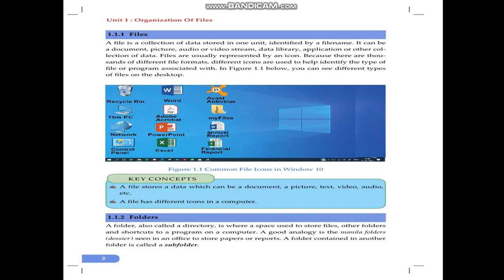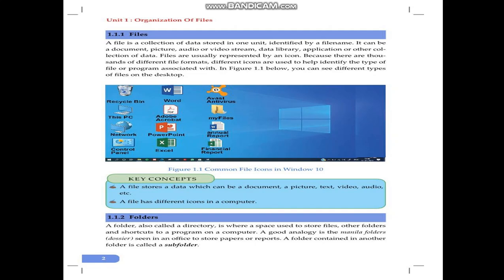In Figure 1.1 below, you can see different types of files on the desktop. Here at the bottom, Figure 1.1, common file icons in Windows 10. The Recycle Bin has a name and its own icon. This PC is a name with a pictorial representation. Network has its own icon, the same as the other programs. Again, Control Panel has its own name and its own icon. The same goes for other programs and files.